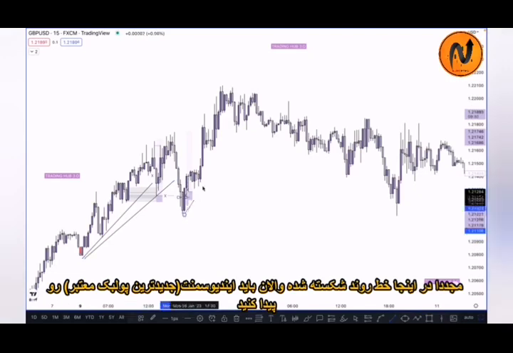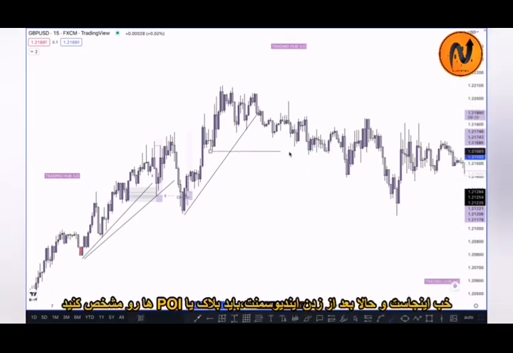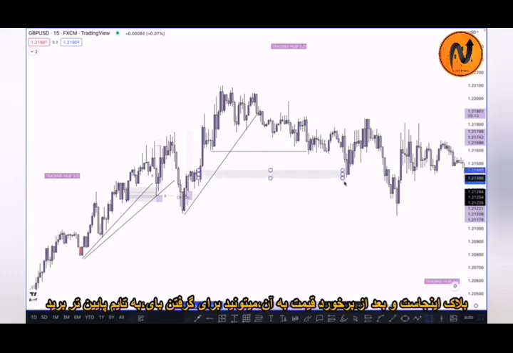As you can see here, again the market breaks this trend line, and after breaking this trend line, where is our inducement? You have to identify. You can see here, where is our inducement in this leg and where is our pullback? This one. So this one is our inducement. After this inducement, where is our POI? Where is our order block? This one, right? So if price taps here, you can simply switch into the lower time frame, 1 minute, and